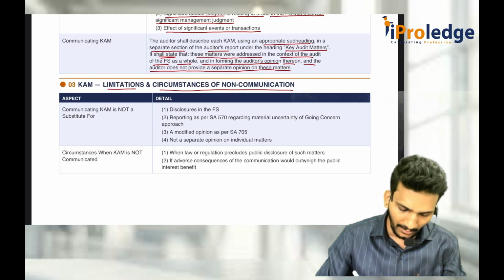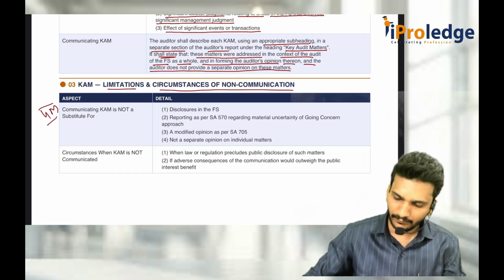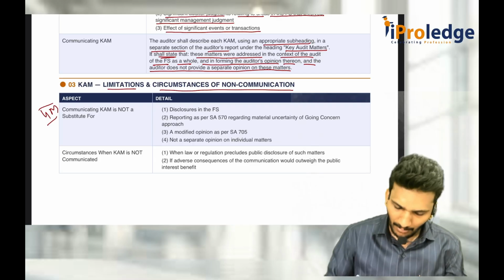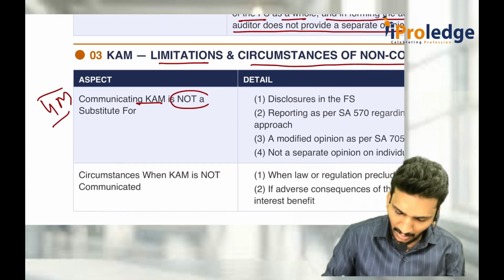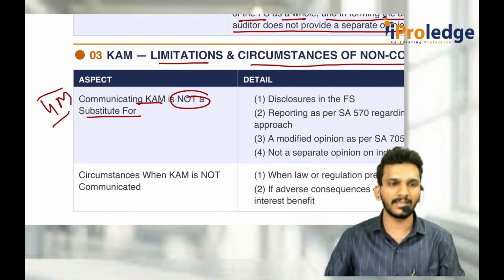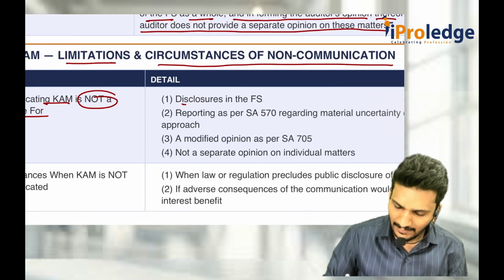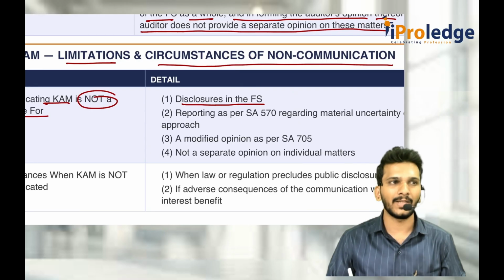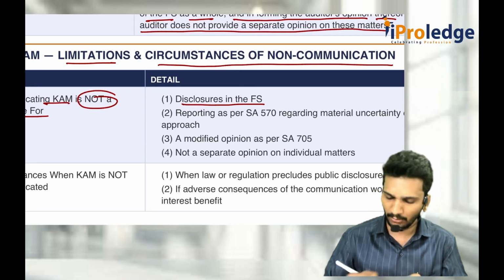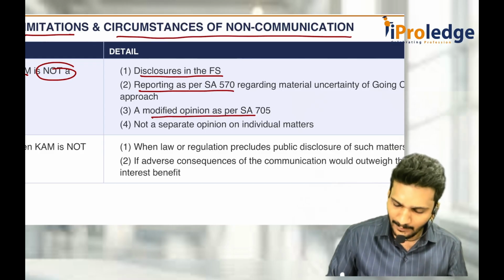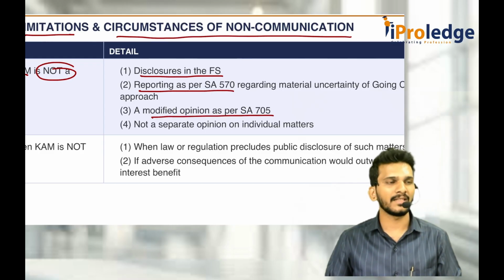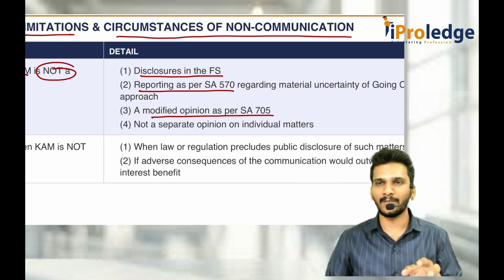So, this is a 4 marks important question which tells that communication of key audit matter is not a substitute for what things? Disclosure in the financial statements, whatever the financial statements has to be disclosed, that has to be disclosed, and reporting as per 570 or modified opinion as per 705. These are the 3 requirements, not a substitute for these things.